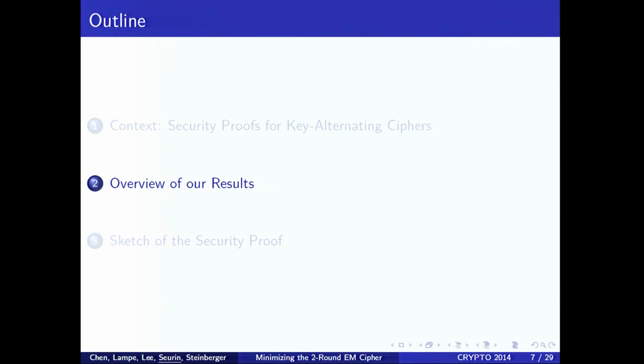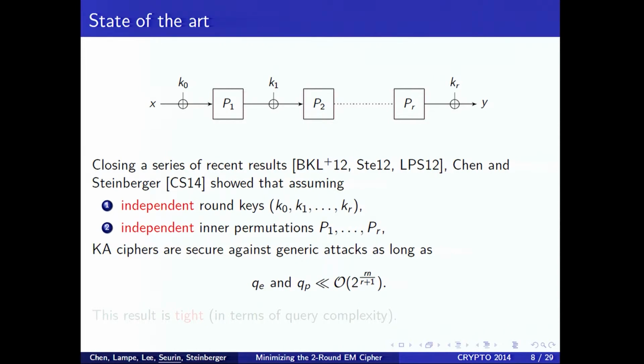Let me now give you an overview of our results. What's the state of the art previous to this paper? At Eurocrypt this year, Chen and Steinberger proved that if you assume that the round keys are independent, and that the permutations are independent random permutations, then this block cipher is secure as long as the number of queries of the adversary is less than 2 to the Rn over R plus 1. For one round, this is the birthday bound, 2 to the n over 2. For two rounds, 2 to the 2n over 3, etc. This result is tight in terms of query complexity. But the problem is that this assumption is never true for concrete designs.